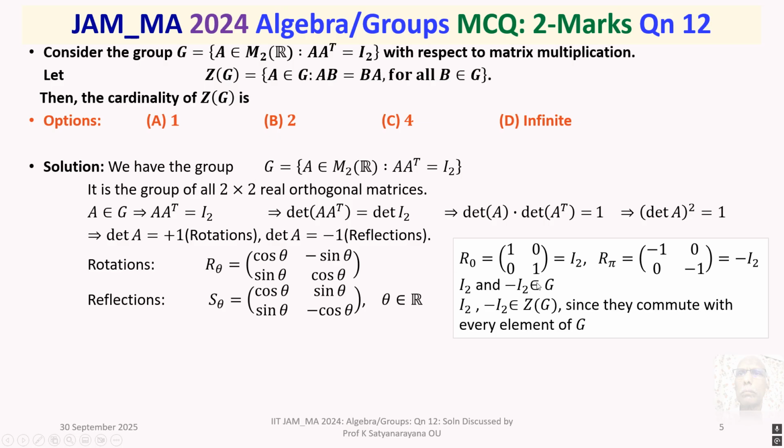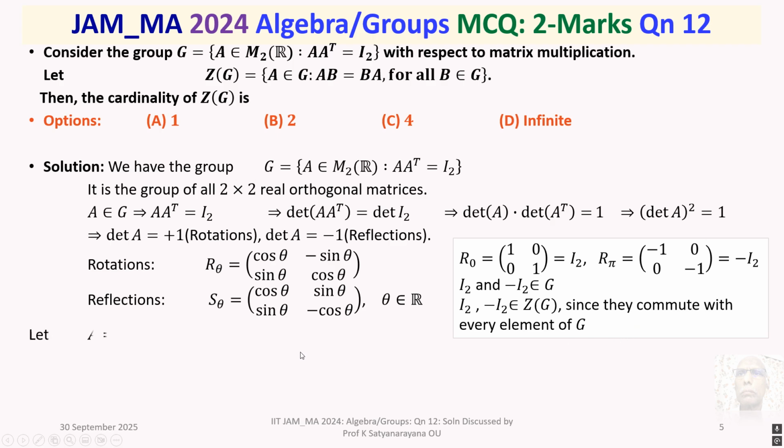Now we say that in Z(G) there will be at least two elements, I2 and minus I2. Now the question is, are they the only two matrices that are present in Z(G)? If it is so, then the order of Z(G), the cardinality of Z(G), will be 2. And we will probe into what other elements there are in Z(G).